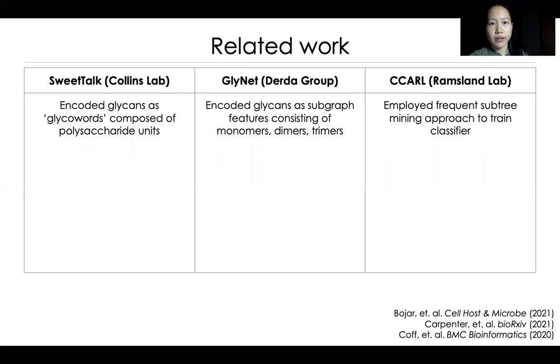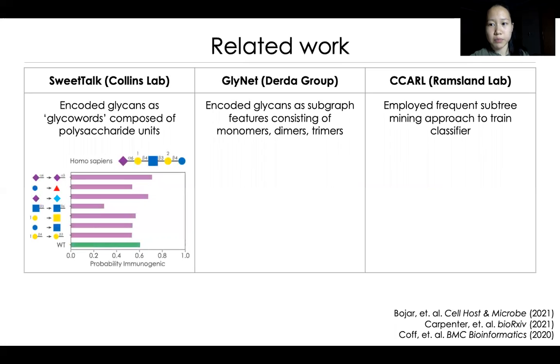There have been several prior attempts to study glycan microarrays and interactions. In SweetTalk, developed by the lab of Jim Collins at MIT, glycans were encoded as glycowords composed of polysaccharide units. And this framework was used to classify glycans as immunogenic or non-immunogenic, as well as identify important motifs for glycan immunogenicity and pathogenicity.